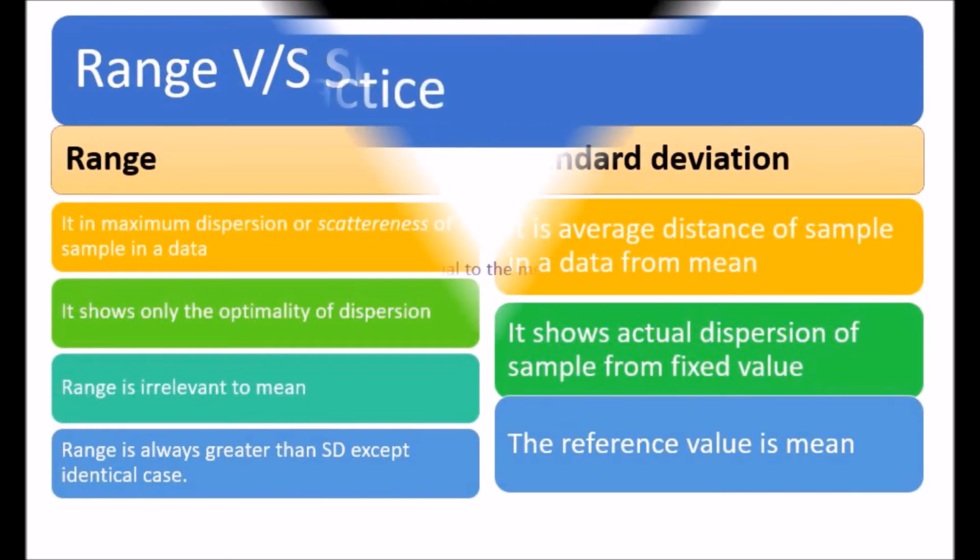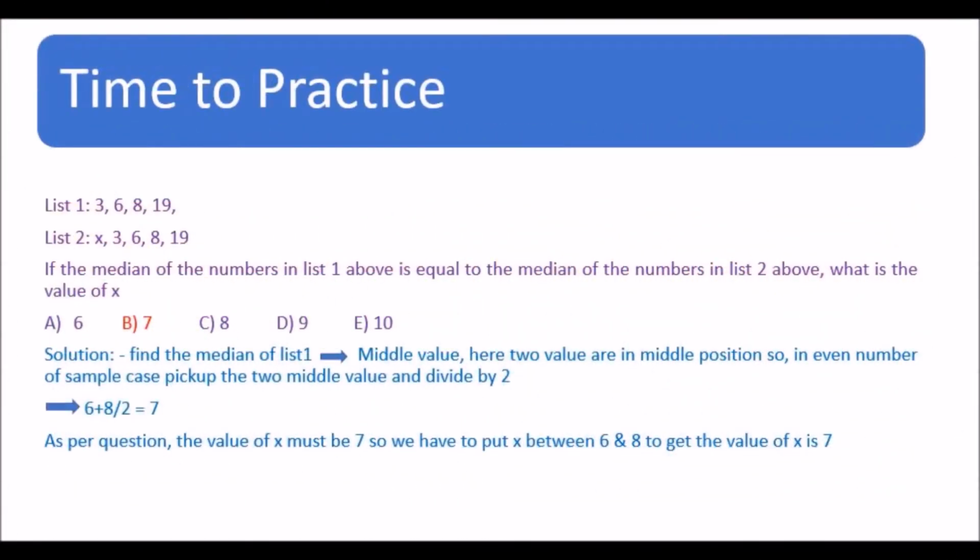Let's turn to the practice. We have a question like: list 1 has 3, 6, 8 and 19. List 2 has x, 3, 6, 8 and 19. The question: if the median of the numbers in list 1 above is equal to the median of the numbers in list 2 above, what is the value of x? Before answering the question, we have to learn the process of finding the median. In the case of an even number of samples, it is simple to find the median. Pick up the two middle values and divide by 2. Now we can see the solution. And the correct answer is 7.